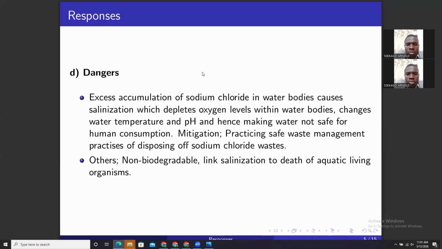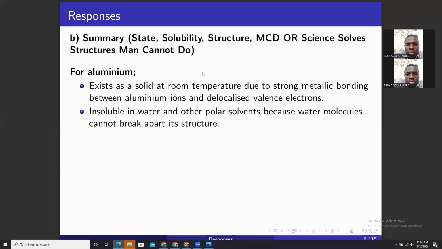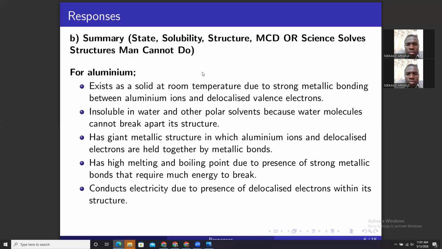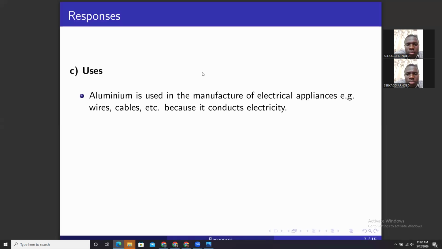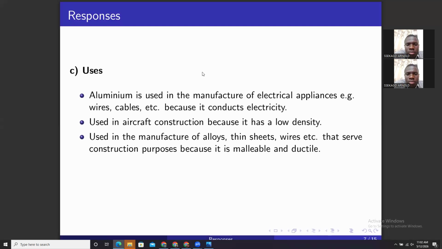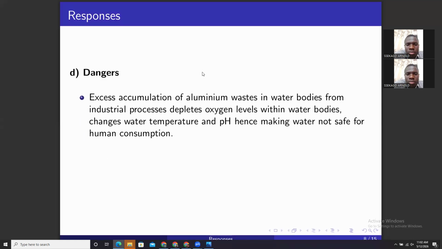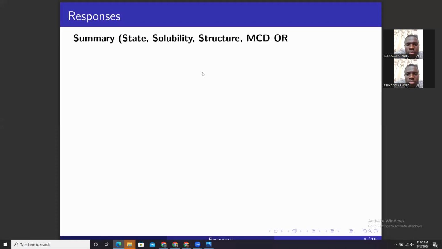See, they are there: non-biodegradable. I've explained that. Then the other substance is aluminium, which we have also looked at in the previous item. Maybe for carbon dioxide. Aluminium, we have looked at it previously. Those are its uses. Allow me to finalize. Those are the dangers.